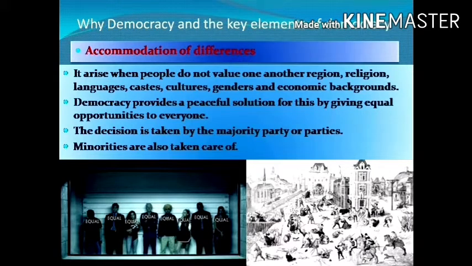The other parties together form the opposition, and the minorities are also taken care of, as the democratic government tries to accommodate minority opinion also in order to enjoy the support of the people. That means they will adjust minorities also. The decision will be according to the majority, but the thinking and suggestions of minorities will also be taken care of.